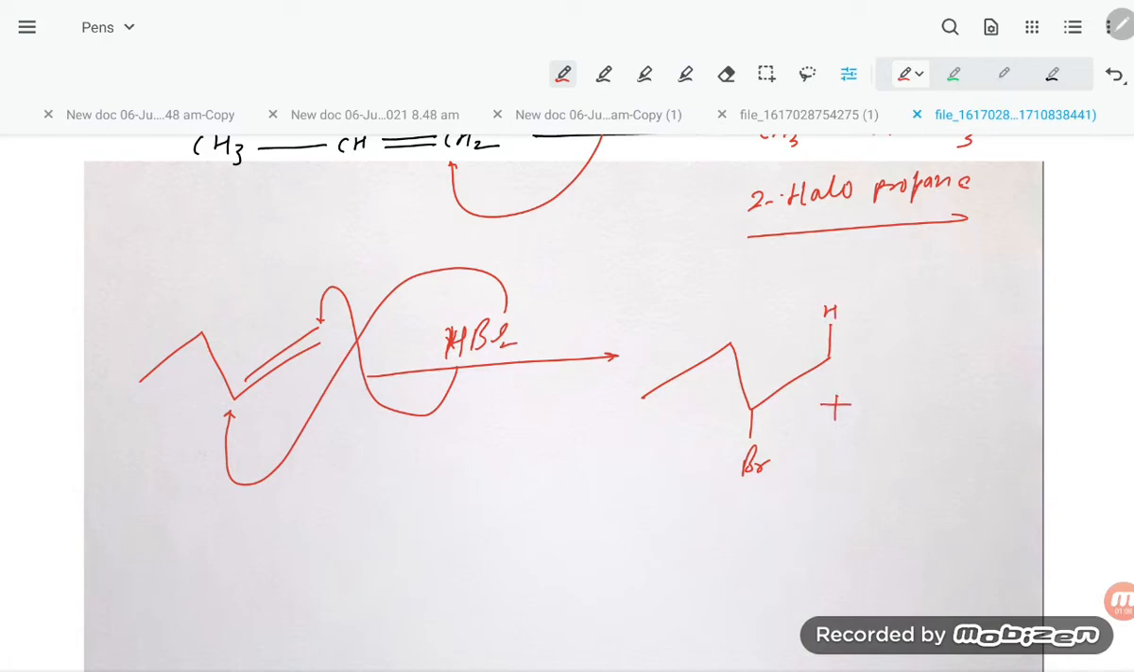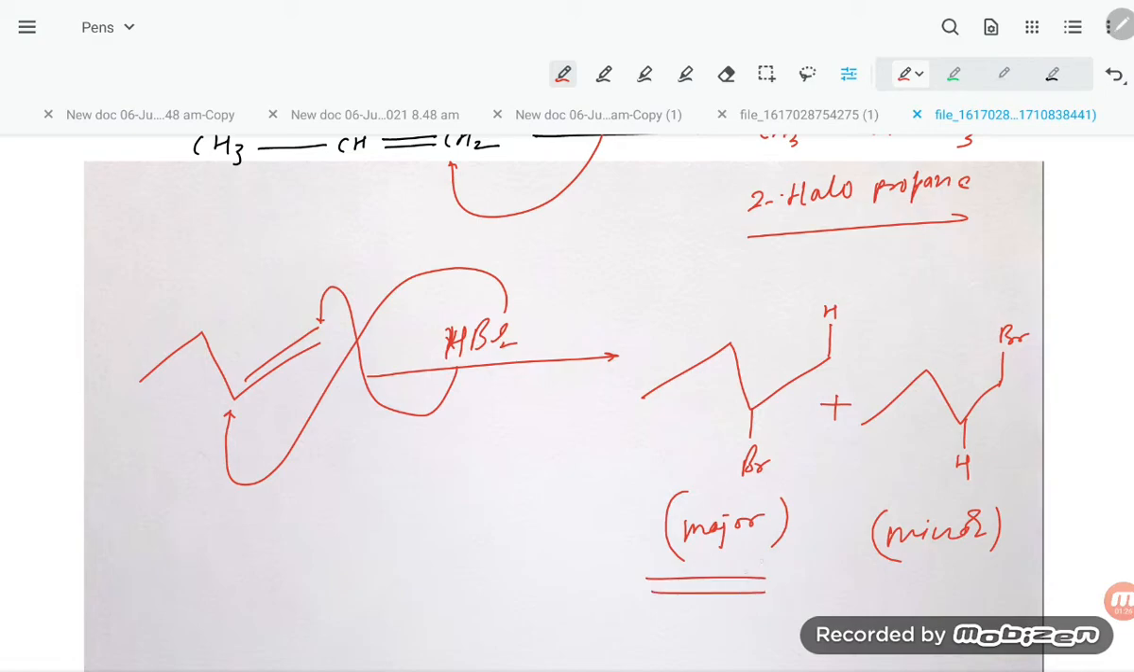One more possibility is there. This is the major product, and a minor product is also possible, where Br is here and hydrogen is at this position. This is the minor product, not stable, because in this case a 1 degree carbocation will form, whereas here is the 2 degree carbocation.